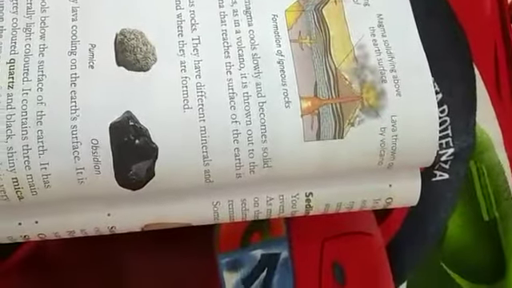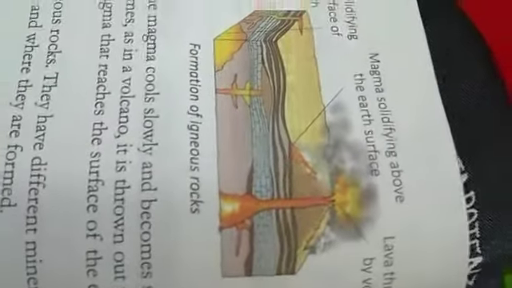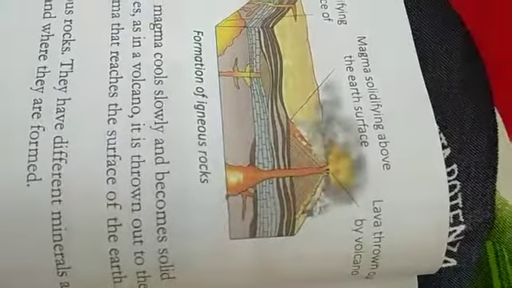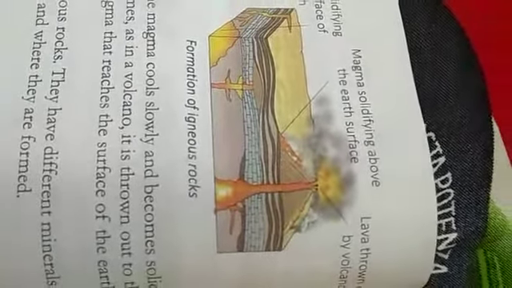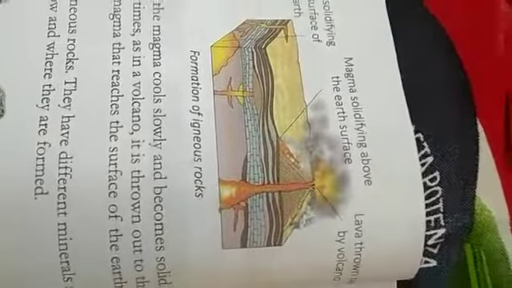So now you must have understood how igneous rocks are formed. They are formed from magma, the hot molten material which is found deep inside the earth, and the intense pressure inside the earth pushes the magma towards the surface of the earth, as you can see in this diagram. Now this magma cools just below the earth's surface, like here you can see. It then hardens to form igneous rocks, and these are the first rocks to form on the earth.